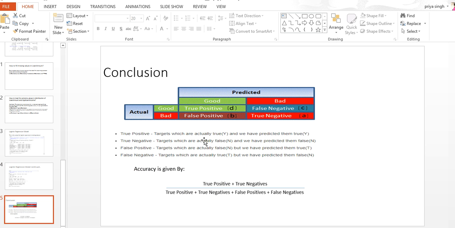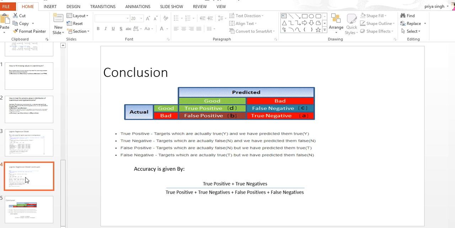True negatives are targets which are actually false and we have predicted them false, and true positives are predicted true. So we take true positive and true negative as the numerator, and taking all of them as the denominator, we can conclude that by taking all attributes we get 81%, and by taking only the credit history we get 80%. So we can say that it's not a big difference.